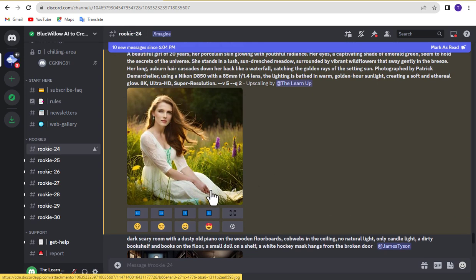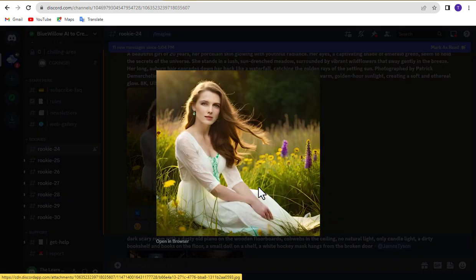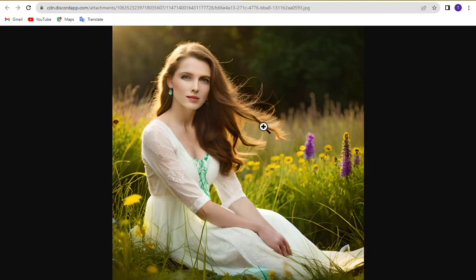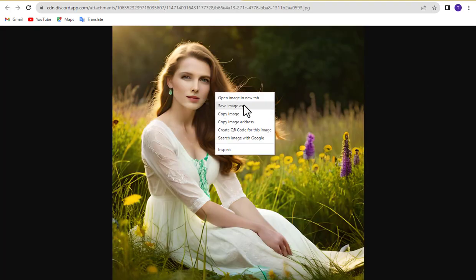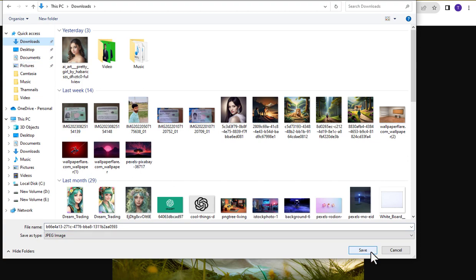Click on the image when you are done creating your image. Then click Open in browser. And click the right button of your mouse, and save image.